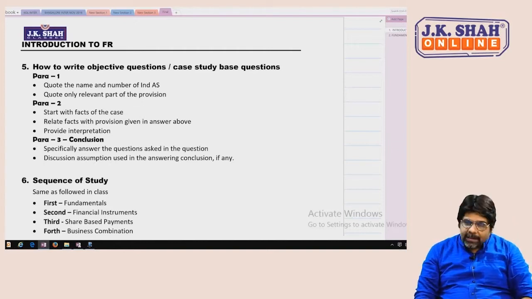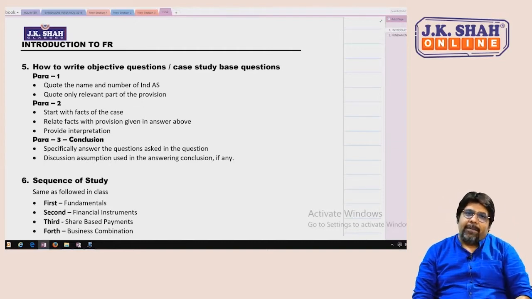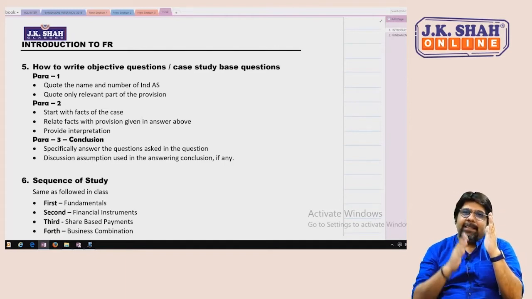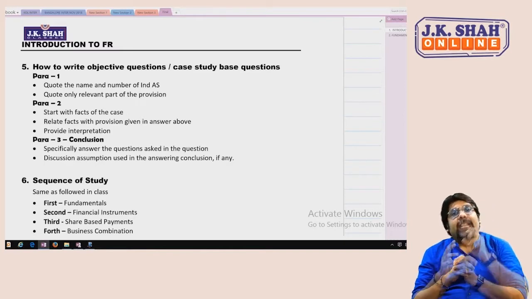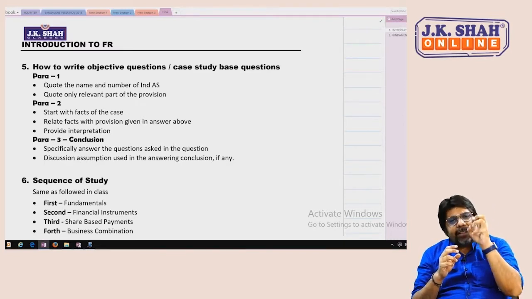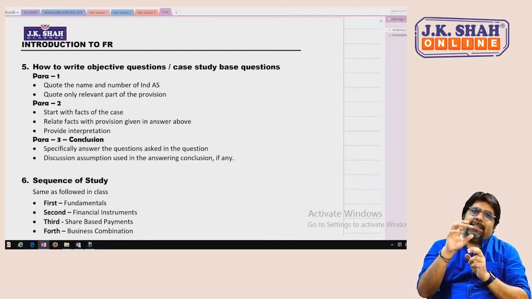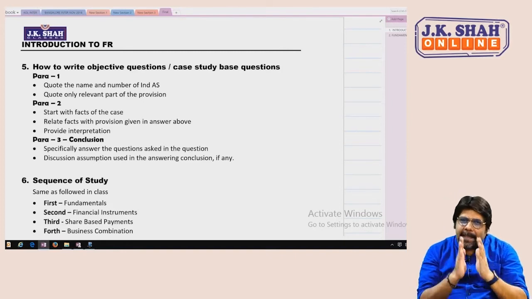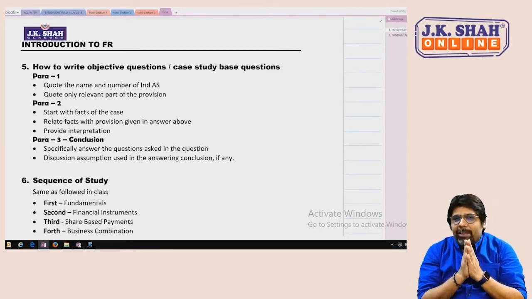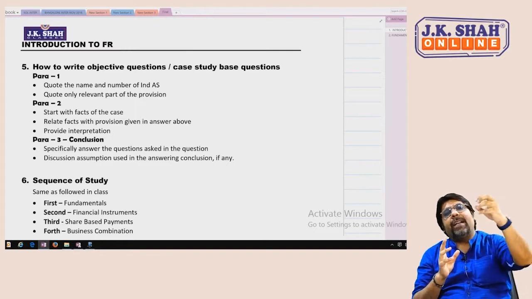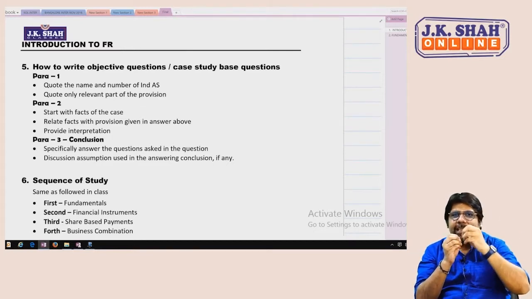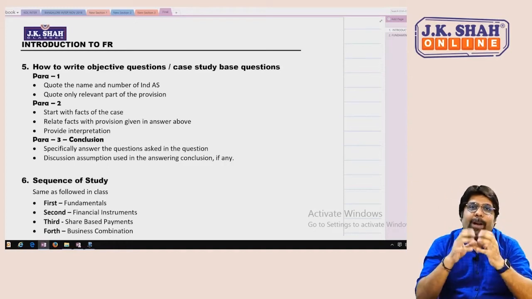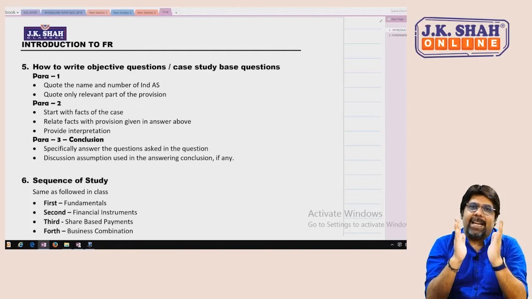Now my wonderful chartered friends, one very, very important point. The basic difference between standards and Ind AS is that the old standards were short stories. Ind AS is a novel. Short stories mean every standard was basically independent in nature. Over here, Ind ASs are not independent in nature. They are connected. They are correlated. So we have to build an overview about the entire Ind AS.